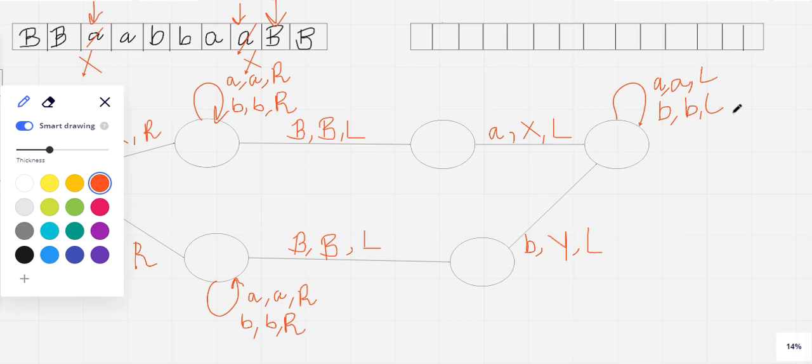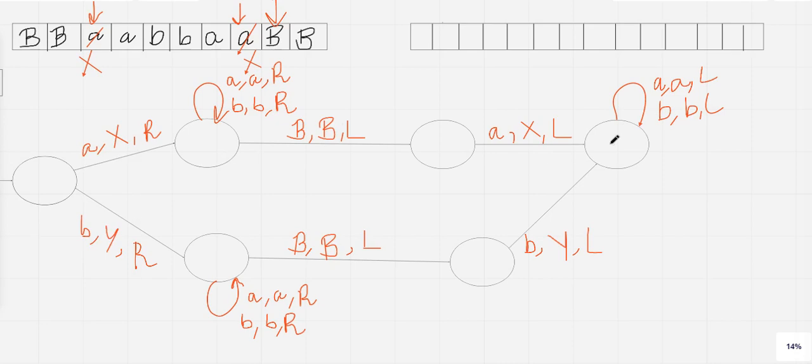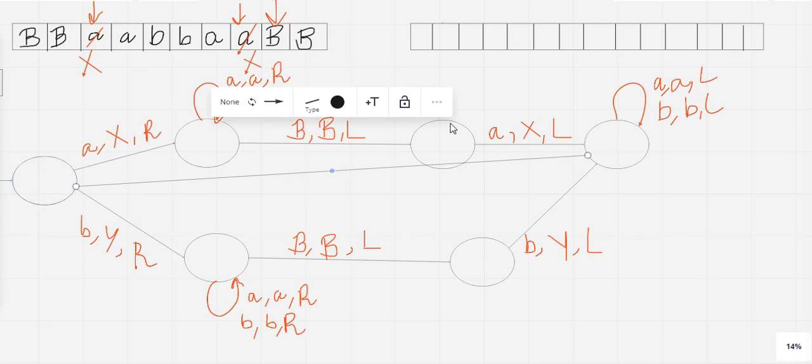Now the scenario is that after finishing with this, the transition will move from this particular state to the initial state, because again the process will continue. So I can take a transition from this particular state to this particular state. Okay, I can move a little bit ahead so that it will be easy for me.